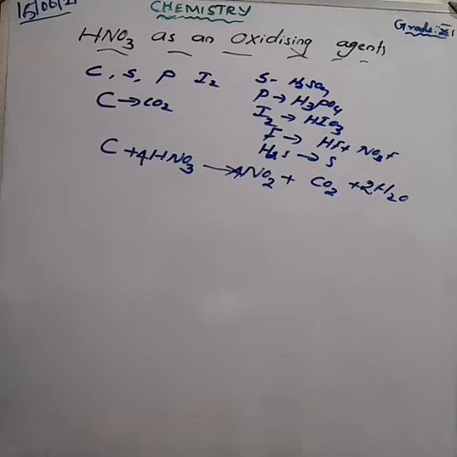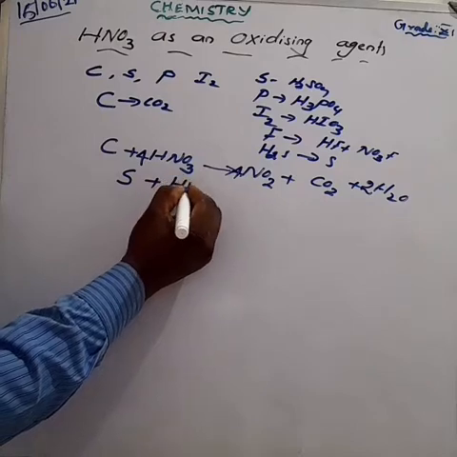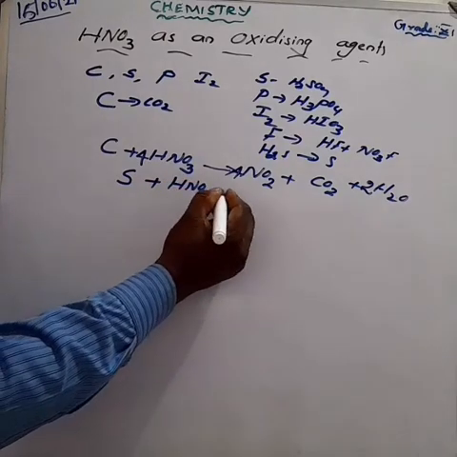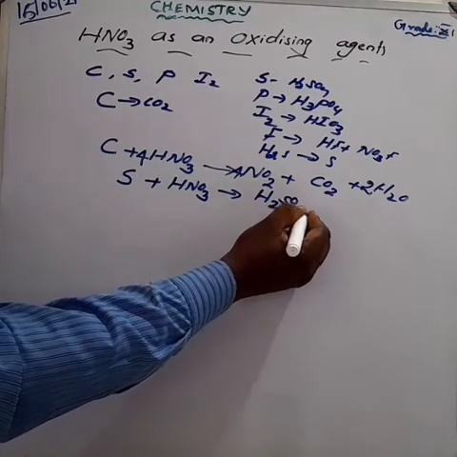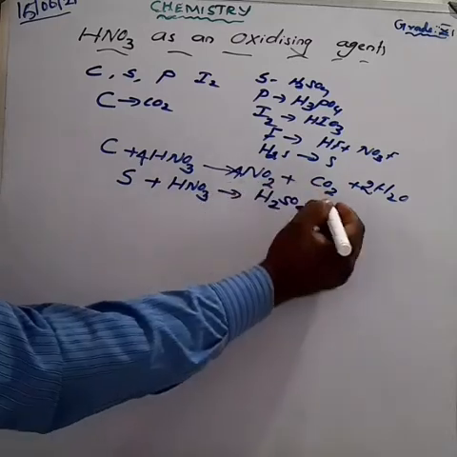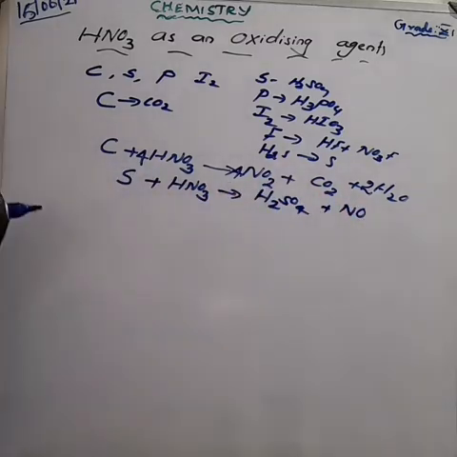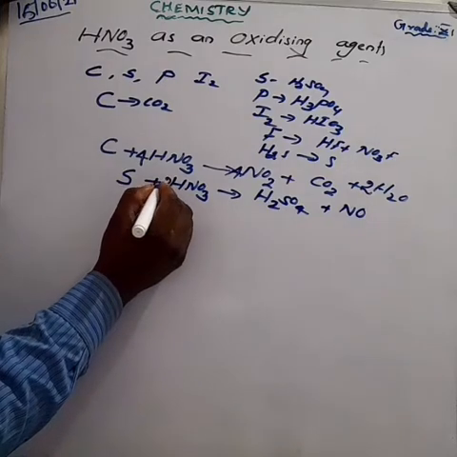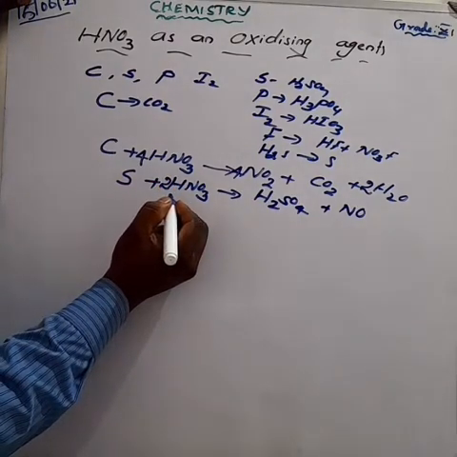Next one is the non-metal sulfur. Sulfur is oxidized by means of nitric acid, that is HNO3. We get sulfuric acid. What is the formula? H2SO4 plus nitric oxide, that is NO. Am I right? So how much hydrogen is there on the product side? 2 hydrogen. So make it 2 on the reactant side. So hydrogen is balanced. Sulfur is balanced.